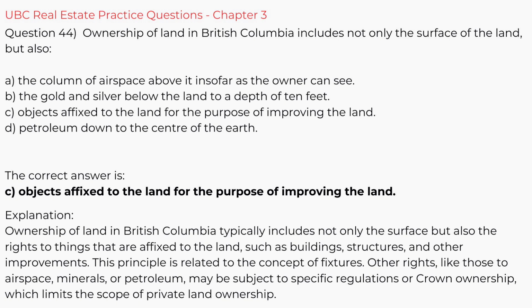Explanation. Ownership of land in British Columbia typically includes not only the surface but also the rights to things that are affixed to the land, such as buildings, structures, and other improvements. This principle is related to the concept of fixtures. Other rights, like those to airspace, minerals, or petroleum, may be subject to specific regulations or crown ownership, which limits the scope of private land ownership.